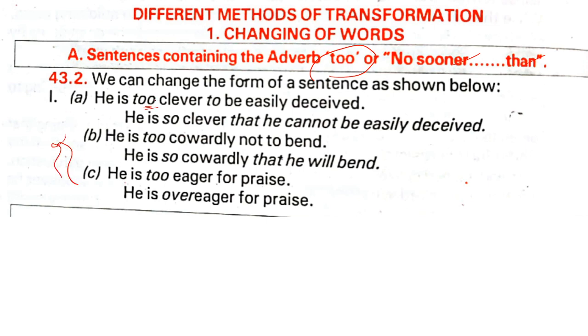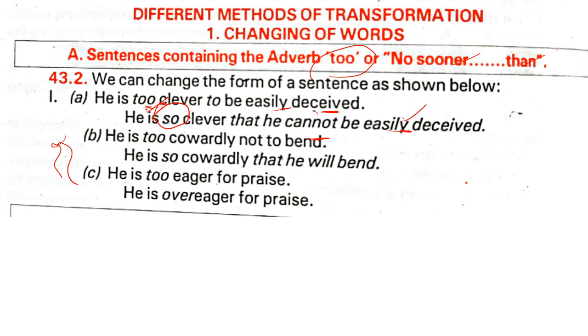Be careful. He is too clever to be easily deceived. Deceived means cheated. And he is so clever that he cannot be easily deceived. Keep this in mind. He is too clever to be deceived easily, and he is so clever that he cannot be deceived easily.